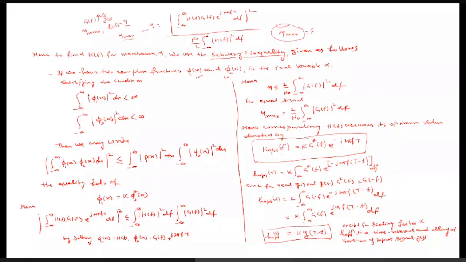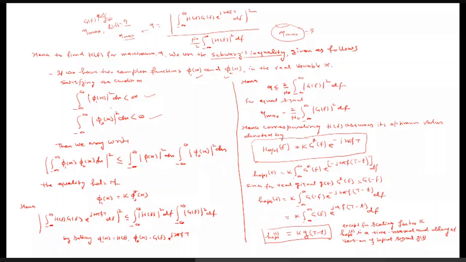For the Schwarz inequality, we assume that there are two complex functions, phi 1(x) and phi 2(x), where x is real. This x is the independent variable, and phi 1(x) and phi 2(x) are complex functions which are absolutely integrable. That is, the integral from minus infinity to infinity of mod of phi 1(x) whole square dx is less than infinity, and the integral of mod of phi 2(x) whole square dx is less than infinity. We need the two complex functions to be absolutely integrable.